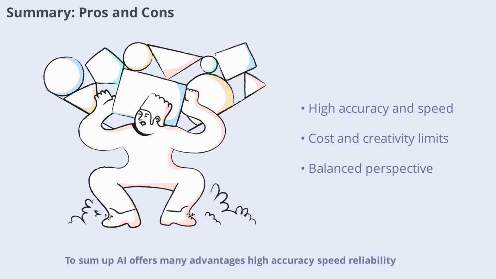To sum up, AI offers many advantages: high accuracy, speed, reliability, usefulness in risky situations, digital assistance, and public utility. However, it also has drawbacks, including high costs, limited creativity, lack of emotions, increased dependence on machines, and a lack of originality. Understanding both sides helps us use AI responsibly and effectively.